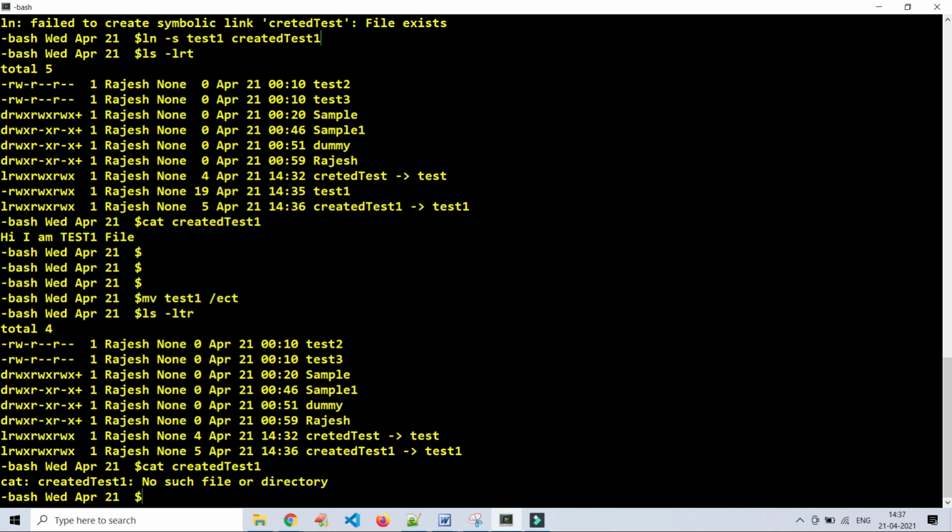No such file or directory, but this file is displayed here, right? In the file system it is showing clearly, but when you try to see the content of this file, it is actually searching for the data in the test1 file, but this original file is moved to some other path, so it won't work.